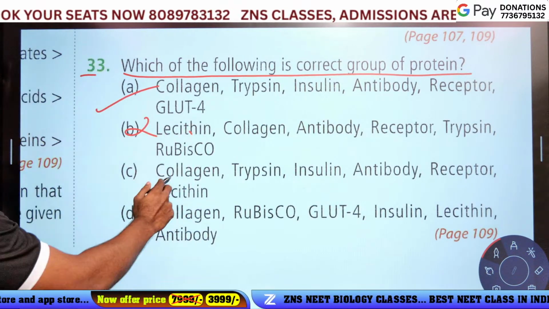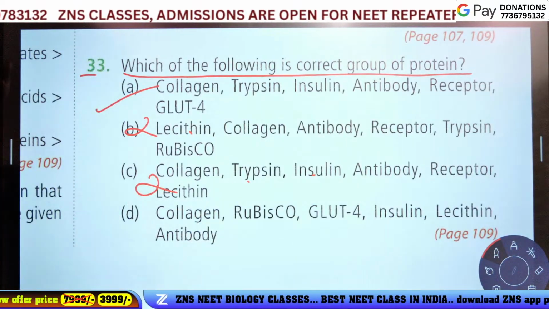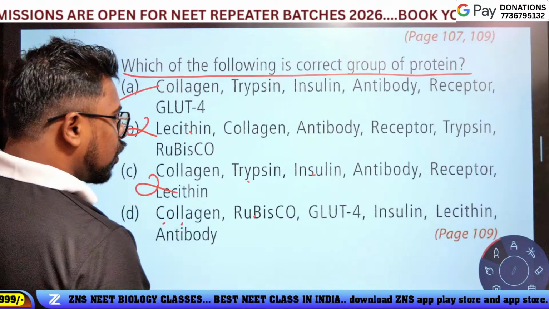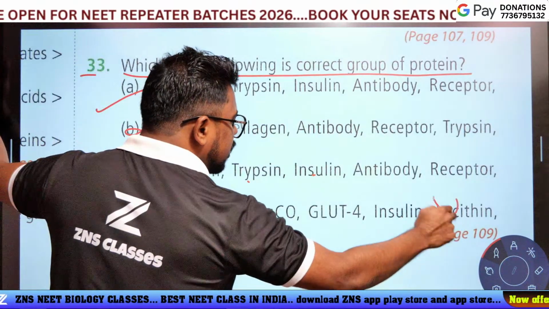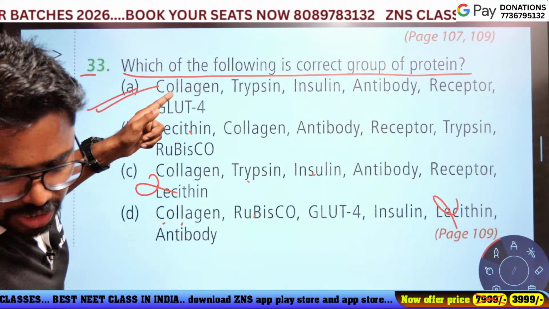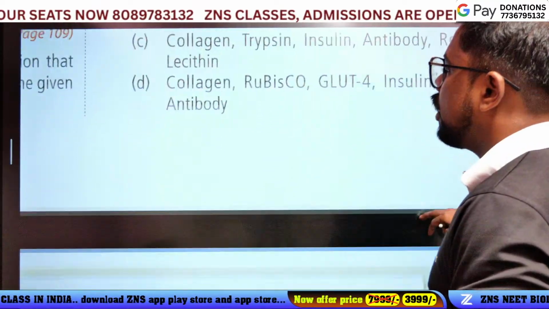Lecithin is no, lecithin is a phospholipid. Option A is the answer.